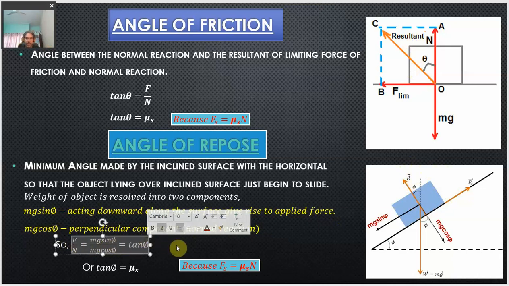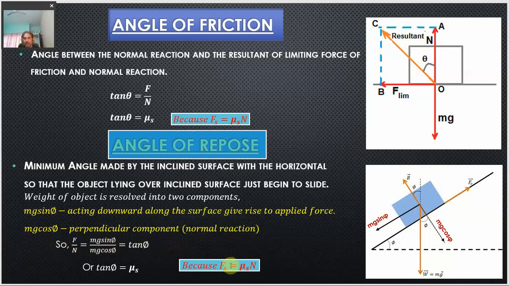F upon n is again nothing but the coefficient of friction. So, we write it as tan phi equal to mu s or mu k. You can write it just as mu. Whether the object is sliding or not, we just write it as the coefficient of friction. This is how we write the angle of repose and this is how we write the angle of friction. From here it appears that the coefficient of friction is equal to tan of theta, and from here the coefficient of friction is equal to tan phi. So both values, tan of theta and tan of phi, are equal.